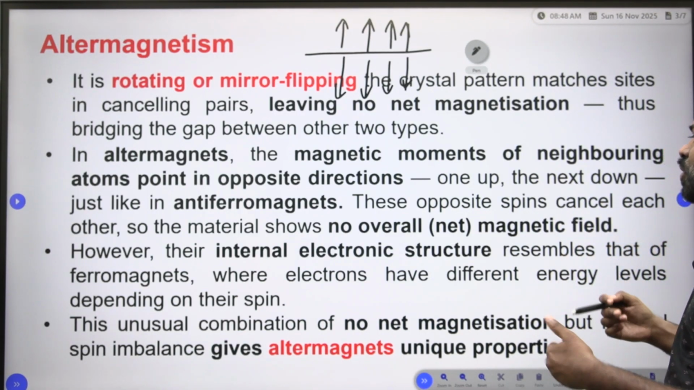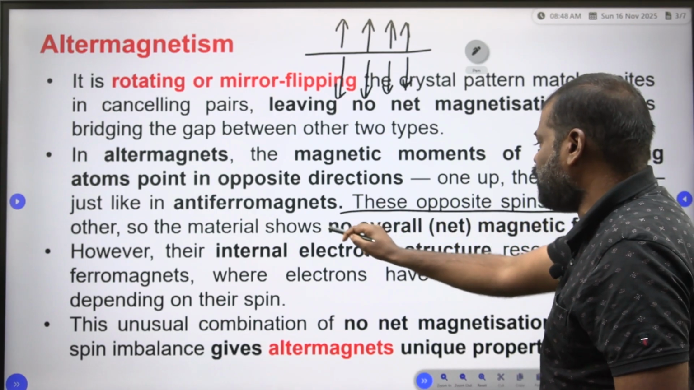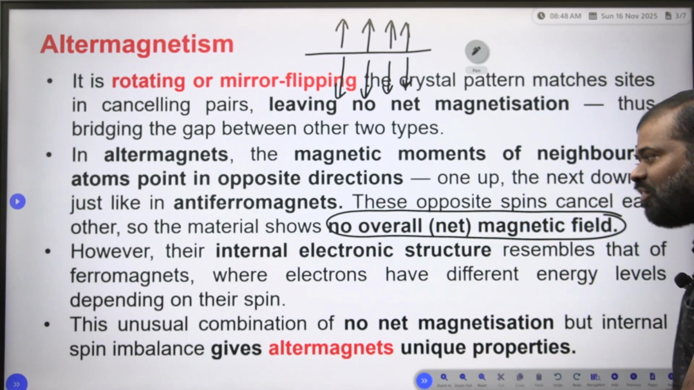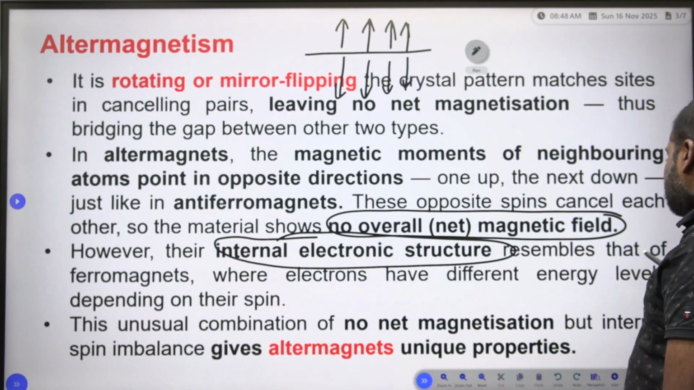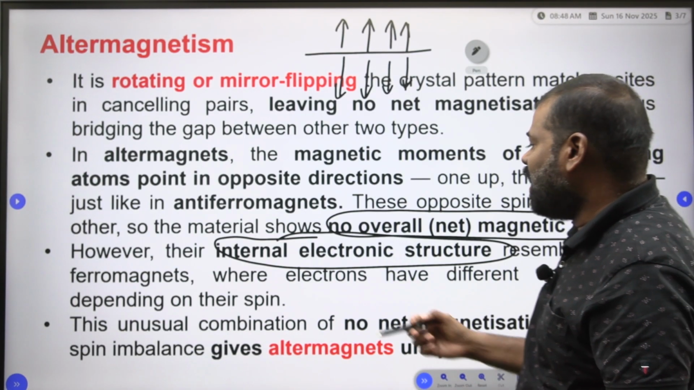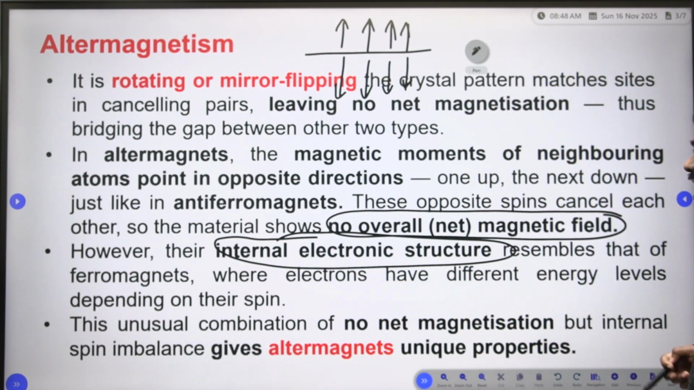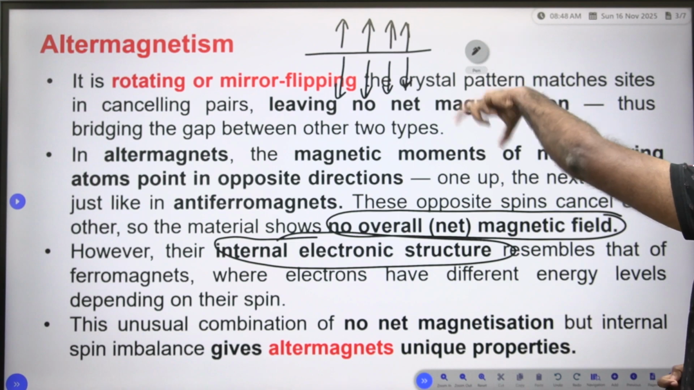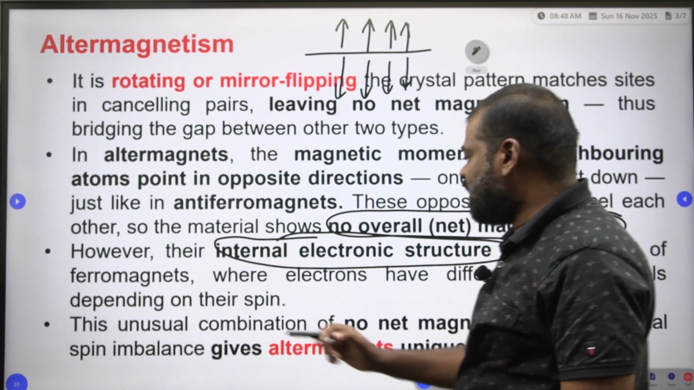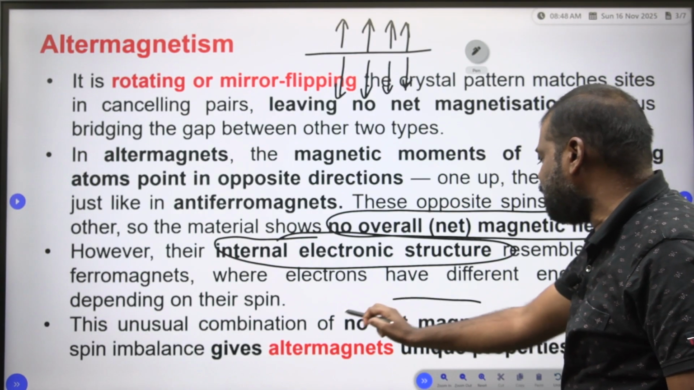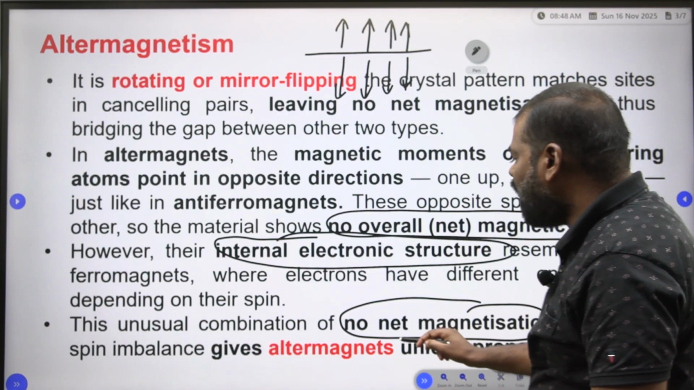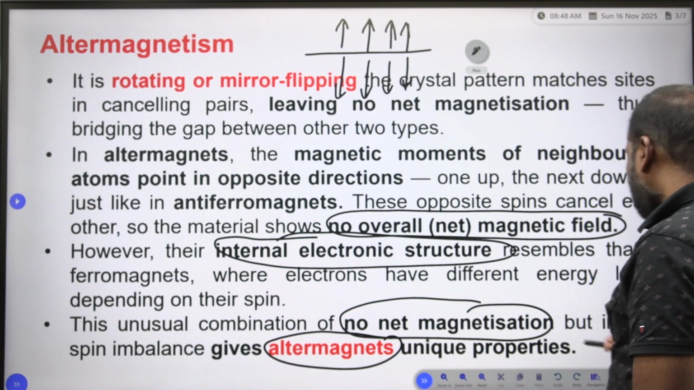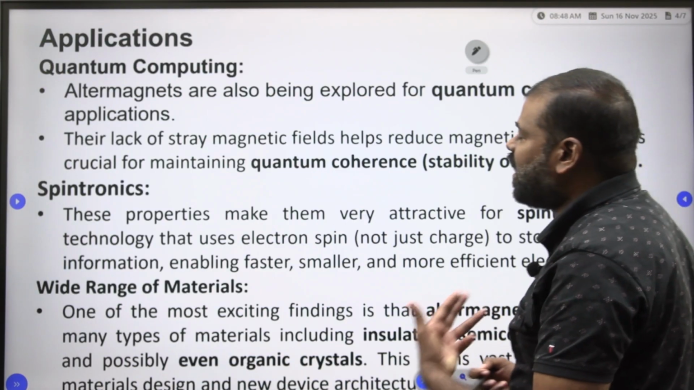So the material shows no overall net magnetization, but the internal electronic structure resembles that of ferromagnets, where electrons have different energy levels depending on their spin nature. Depending upon their spin nature, magnetism exists in that. This unusual combination of no net magnetization but internal spin imbalance gives altermagnets a unique property. This is the very important one.